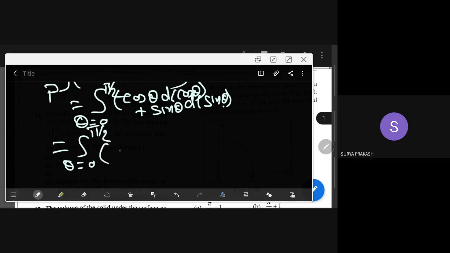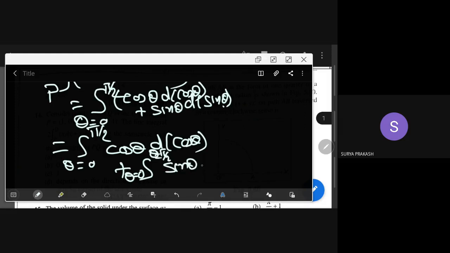Your cos theta is there. d cos theta is minus sin theta d theta. But I don't write this also. If you have a good idea of calculus, see how simply I will write: cos theta d cos theta, theta equal to 0 to theta equal to pi by 2, plus sin theta d sin theta. In the slides all these things are there, so I am not discussing them.